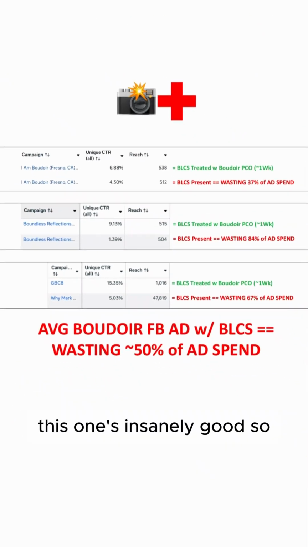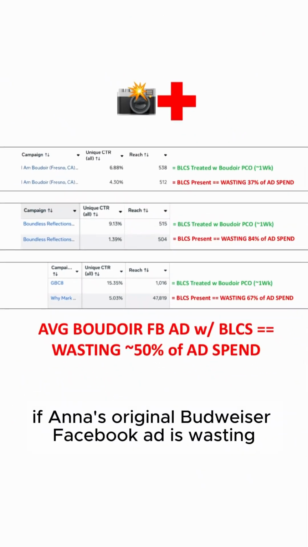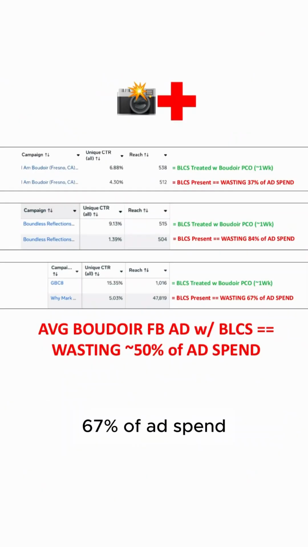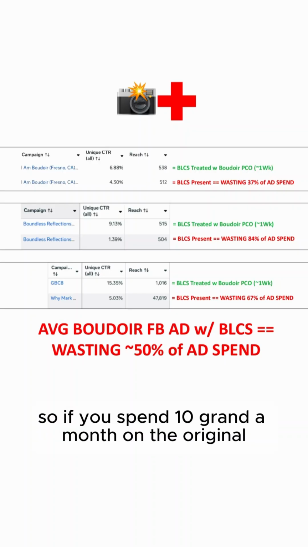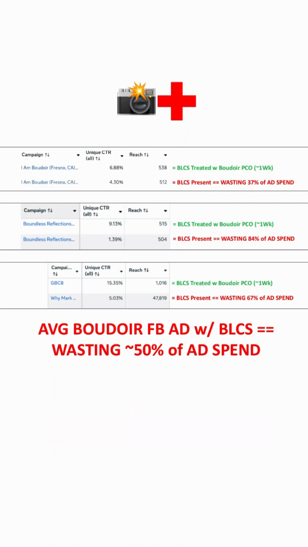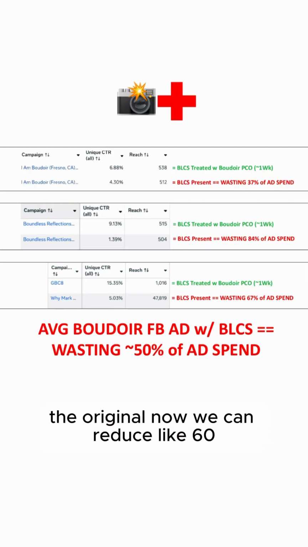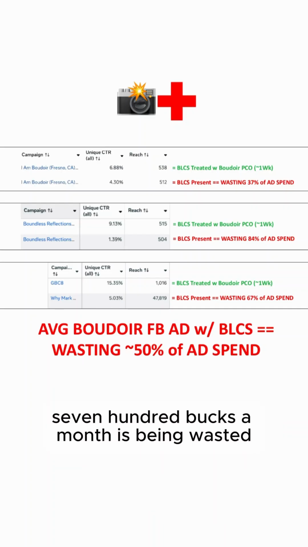And this one's insanely good. So we found his original Boudoir Facebook ad is wasting 67% of ad spend. So if you spend 10 grand a month on the original Boudoir Facebook ad, now we can reduce it, basically $6,700 a month is being wasted.